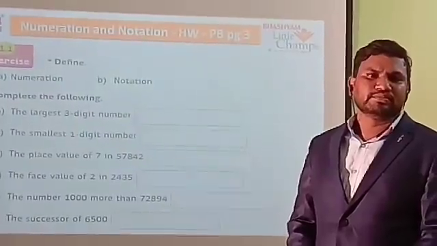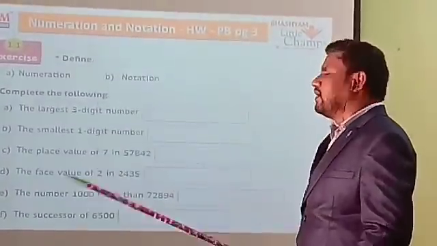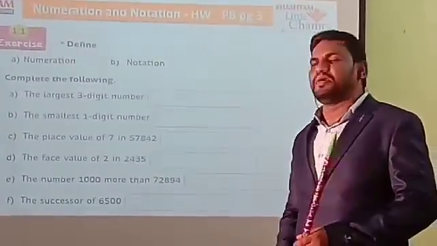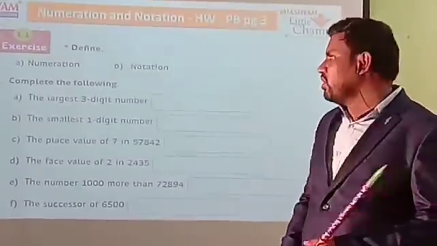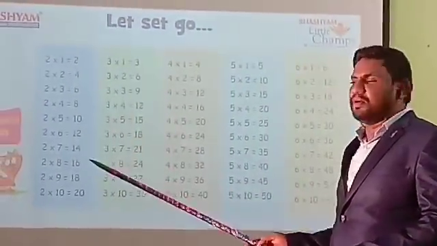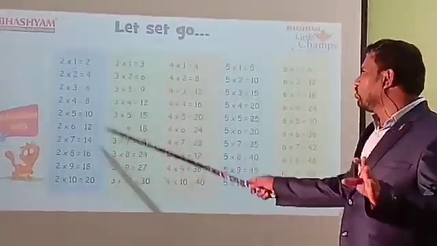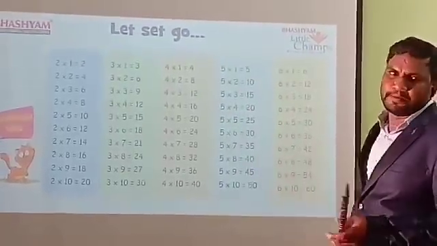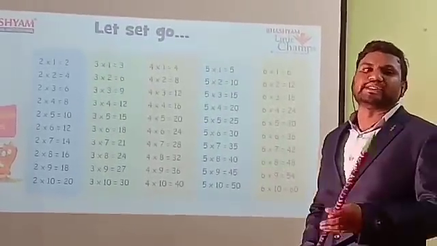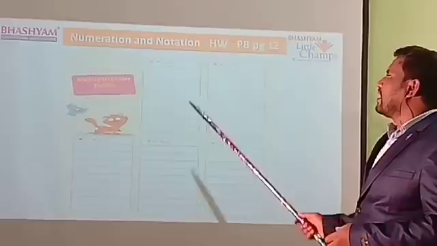Will you do it at home? Okay? With this exercise you can do another one. That is nothing but you have to learn 2 to 6 tables. You have to learn 2 to 6 tables. Here given the 2 table, up to 10 is enough. Up to 10 you can learn easily. So 2 table, 3 table, 4 table, 5 table, 6 table. And also you have to write one time. How will you write? So look at the screen everyone. So like this, write here 2 table, 3 table, 4 table, 5 table, 6 table.